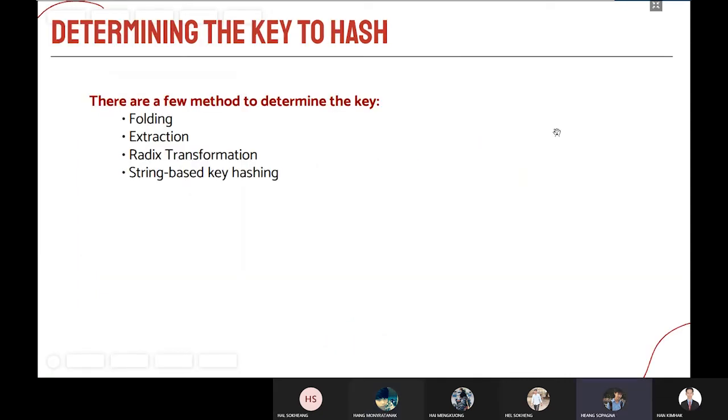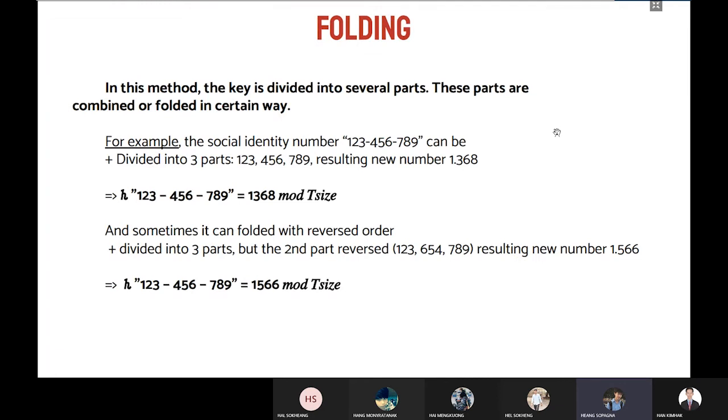Okay, next we will talk about determining the key to hash. To determine the key to hash, we have a few methods: folding, extraction, radix transformation, and string-based key hashing. Now let's take a look at the folding method. In this method, the key is divided into several parts. These parts are combined or folded in a certain way.